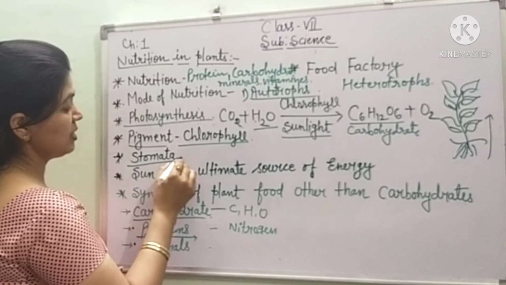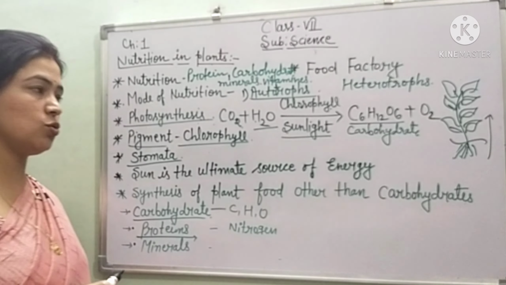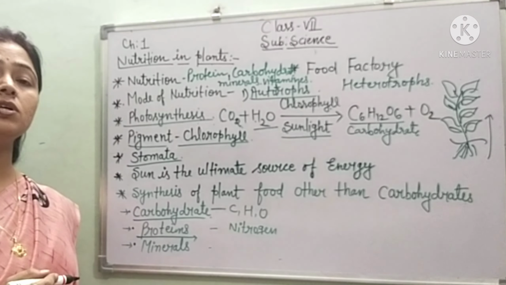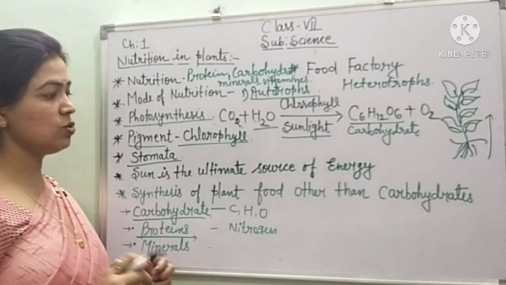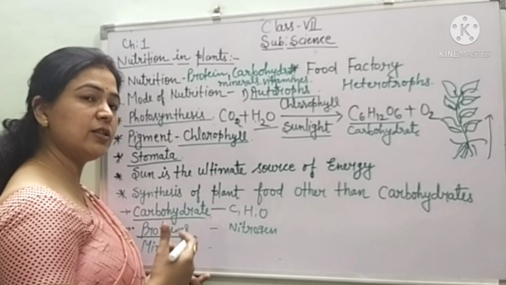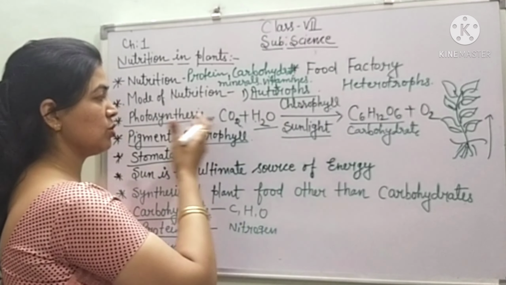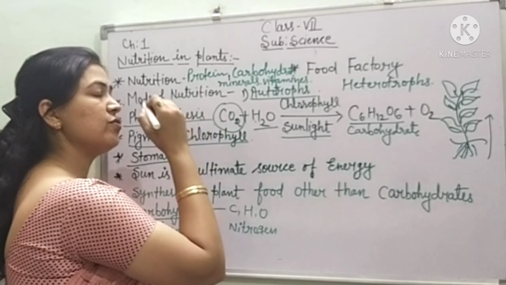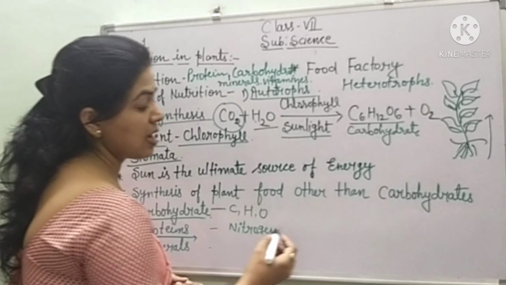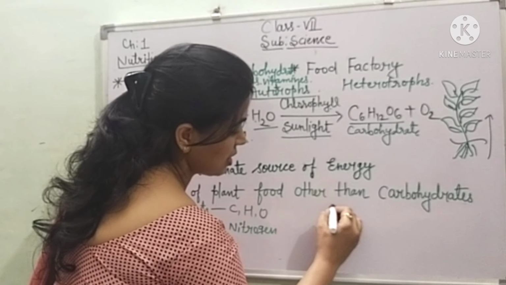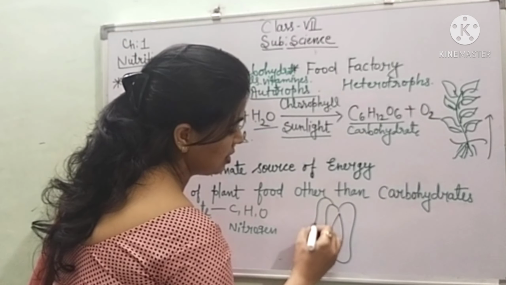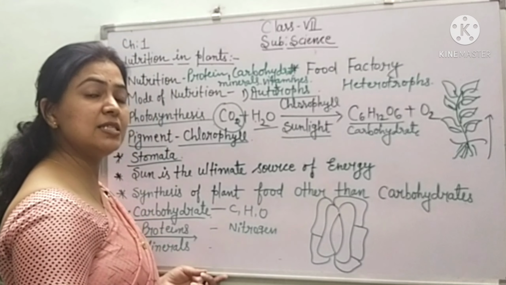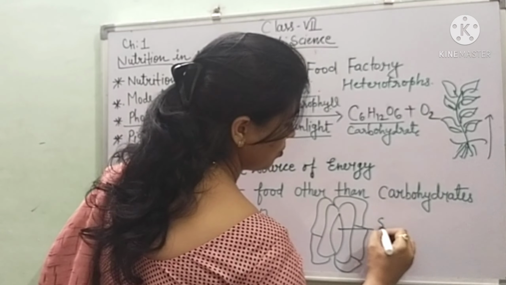Now the next, stomata. Why am I telling you about this? Because just now I told you that leaves work like factories. Now you will ask how they are working like factories. They are working like factories because they are doing this process. Now you will say, ma'am, how can they take this carbon dioxide from the atmosphere? These are the small pores present on the surface of leaves. This is known as stomata.